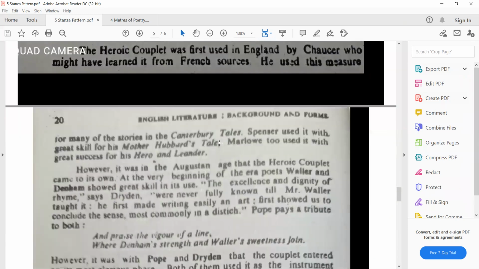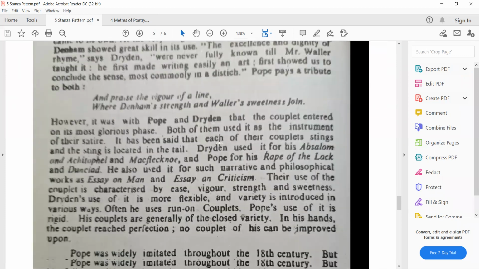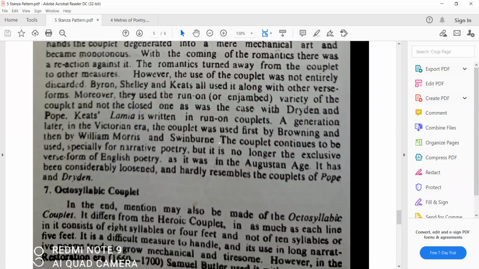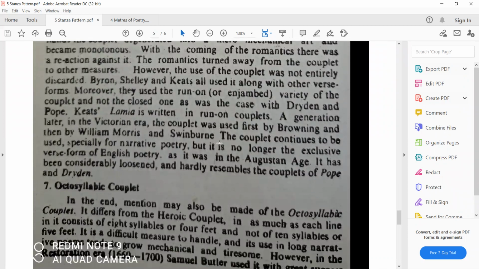And the last but not the least is octosyllabic couplet, in which you have 2 lines. They are connected, but they are not of 10 syllables, they are 8 syllables, so we call them octosyllabic couplet. These are the most common things we learn or study in order to analyze a poetical composition.